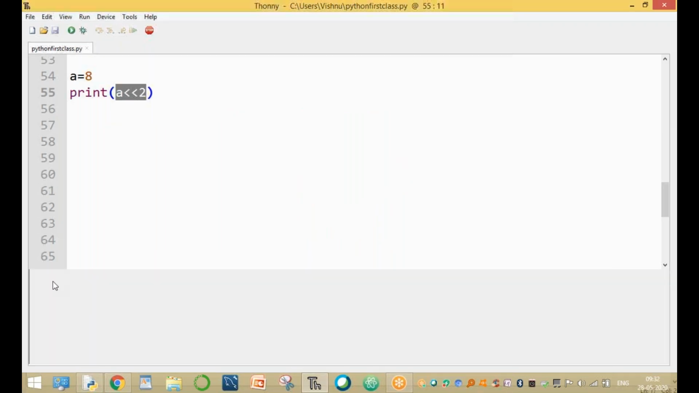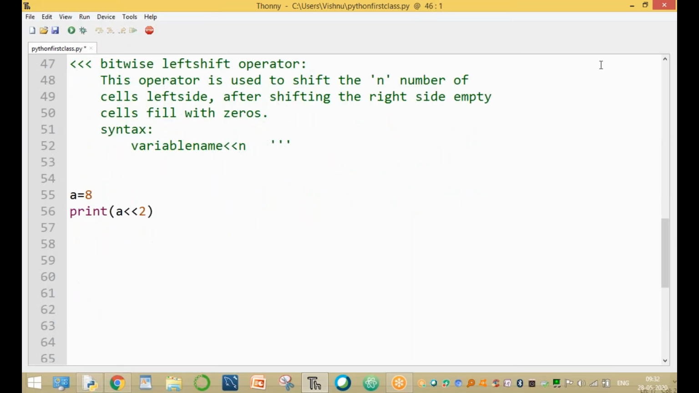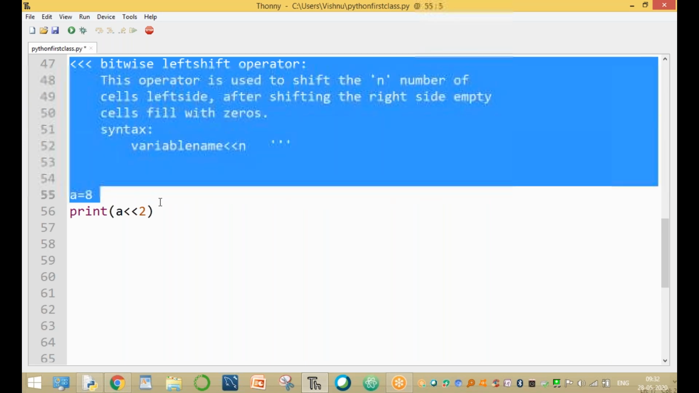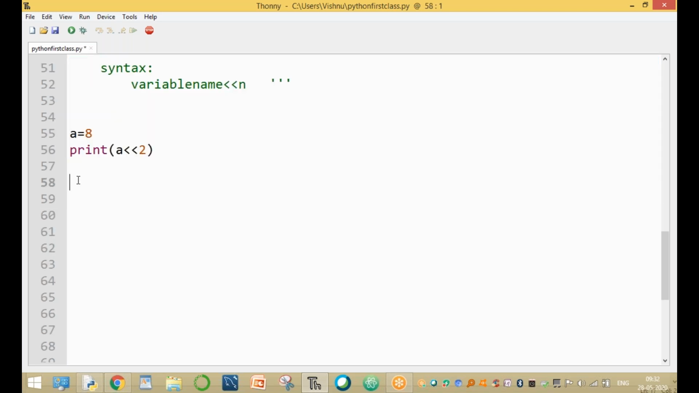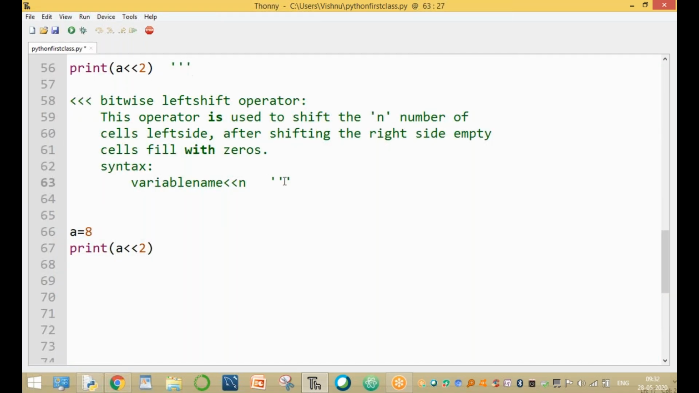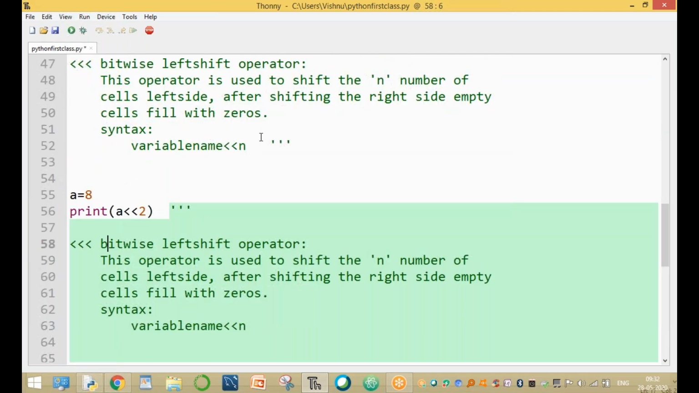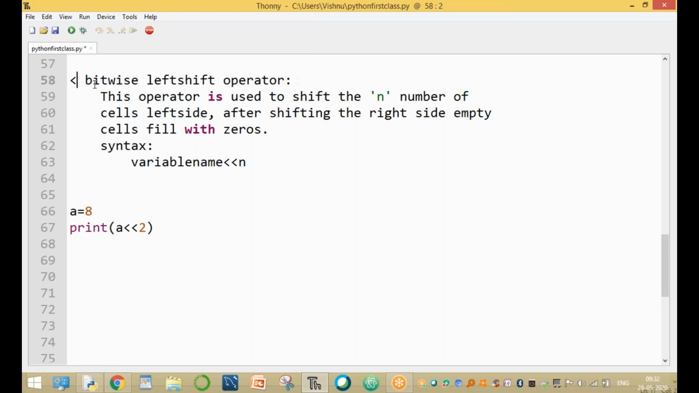And one more example. The same one is repeating; this is the left shift operator. What is the less than less than operator? This operator is used to shift n number of cells to the left side. After shifting, the right side empty cells fill with 0. The same opposite operation is called the right shift operator. Completely opposite. In place of left shift, we are using right shift.